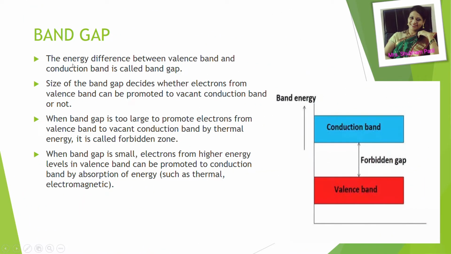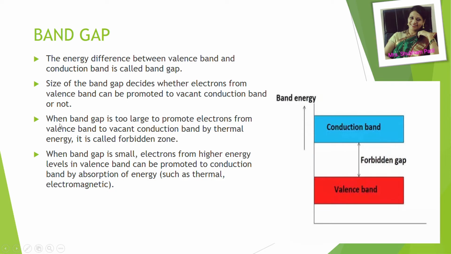Now let's see what is band gap. The energy difference between valence band and conduction band is called the band gap. You can see over here, with respect to band energy, we have here valence band and here is the blue colored conduction band. The gap between them is called the band gap or forbidden gap. Size of the band gap decides whether electrons from the valence band can be promoted to the vacant conduction band or not.